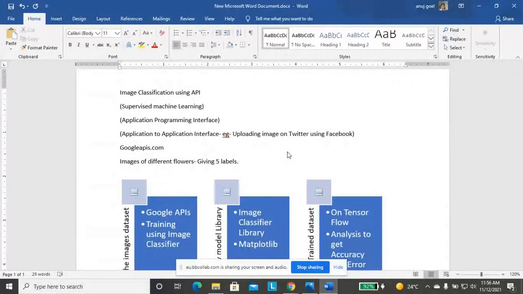As you know, supervised learning is a type of machine learning where we have labeled data.